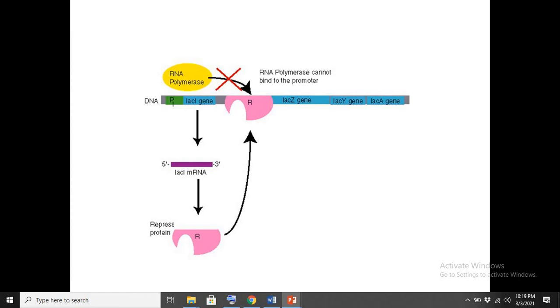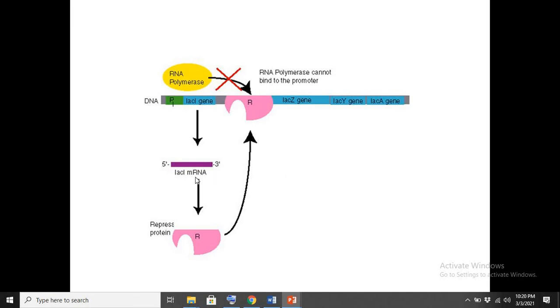So how would the RNA polymerase transcribe these genes into messenger RNA? RNA polymerase would run over these genes and transcribe them into messenger RNA.